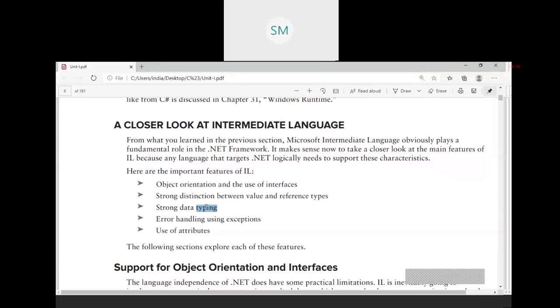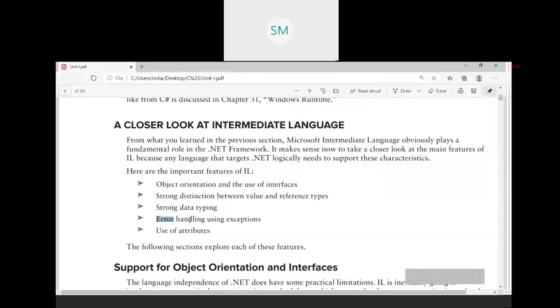Whereas in C# language or in .NET framework, whenever you are using a data, you have to mention its type clearly. So we are calling it strong data typing.